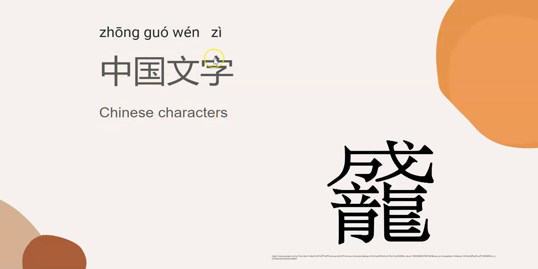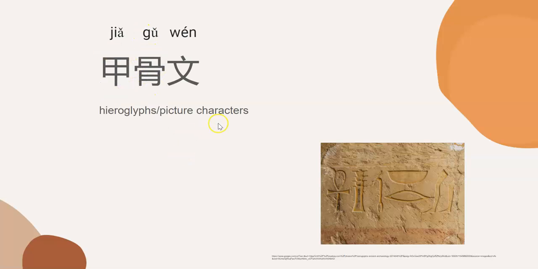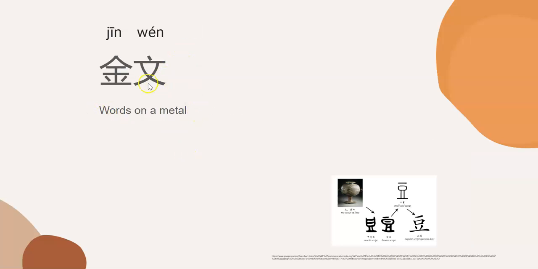Chinese characters, 中国文字. History, 历史. Picture characters, 甲骨文. If you remember from the first video, picture characters are the first ancient Chinese characters. So let's read this again. 甲骨文. Words on metal, 金文.